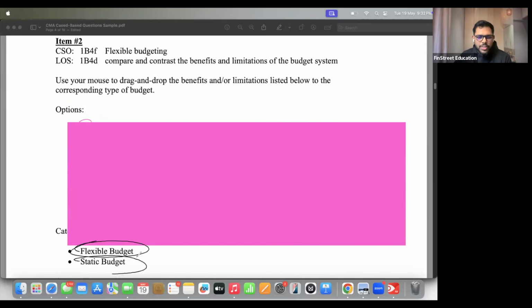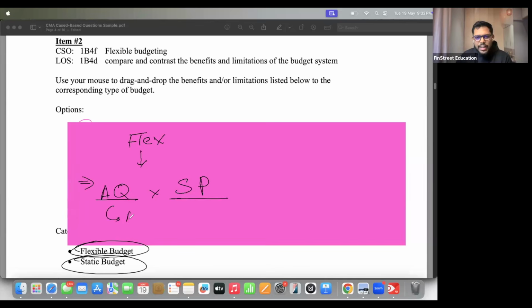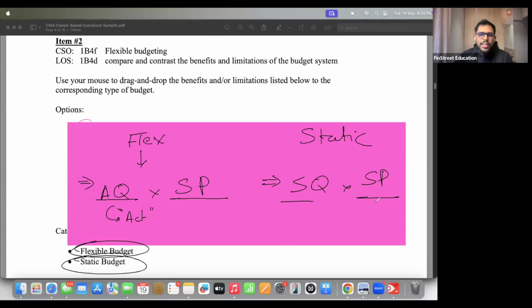Between flexible and between static, can you guys tell me flexible includes what? Can we revise the formula quickly? Under flexible budget, how do we calculate numbers? Actual quantity into standard price. So please note, we are getting slightly closer towards actual data. And when we have static budget, it is calculated as? Standard quantity, standard price. Correct.